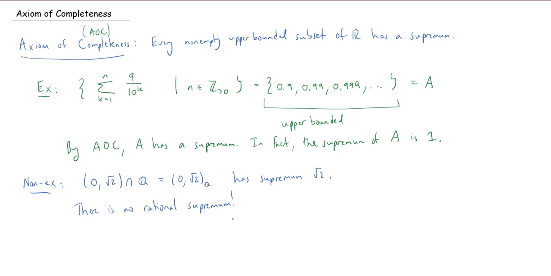Which means that the axiom of completeness really does depend on this R, right? That we're working inside the real numbers. If we were just working inside the rational numbers, we may have sets that are upper bounded, non-empty, but don't have a supremum. Now why is this actually true?